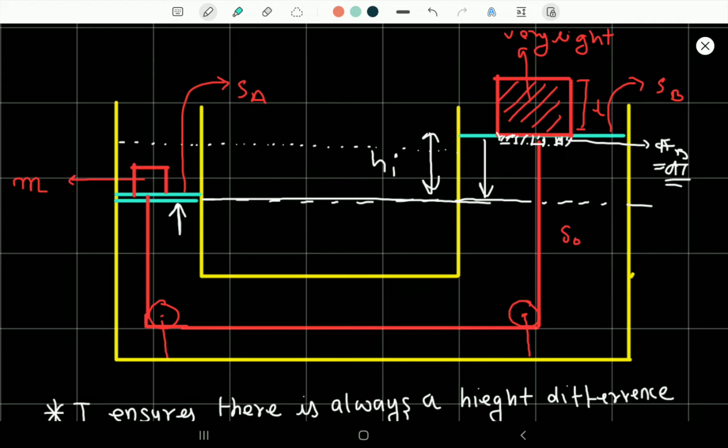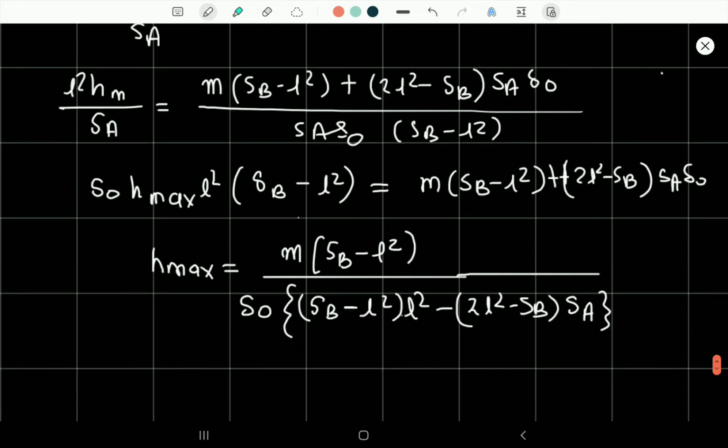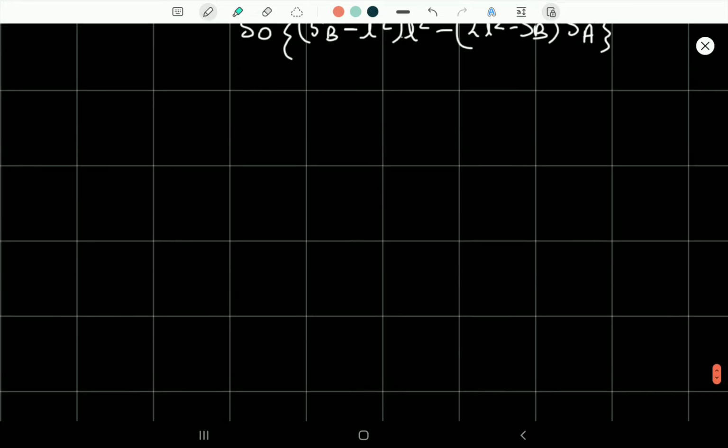So what is the work of T? Let us understand what is the work of T. See, since some portion of this would be submerged inside, water level would rise nearby. Water level would rise nearby. Are you able to understand that? Okay, water level would rise nearby. So let us try to understand this analysis by using some important diagrams.